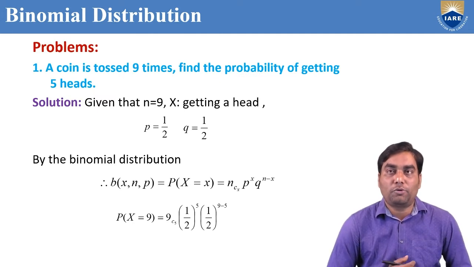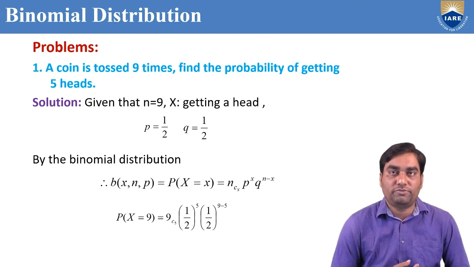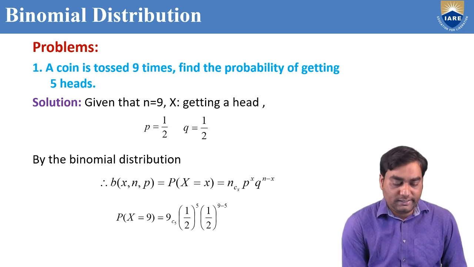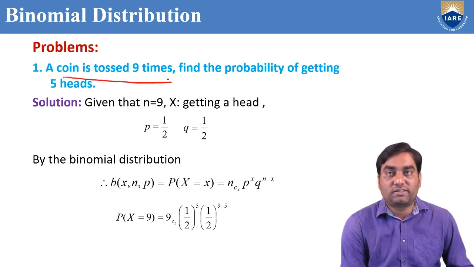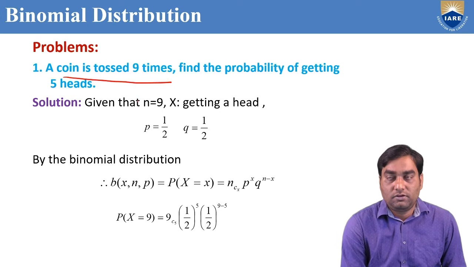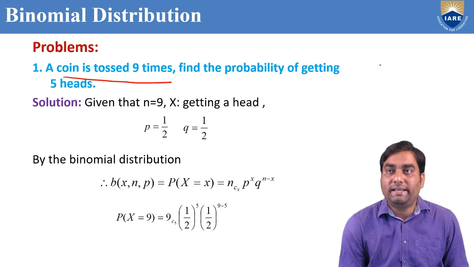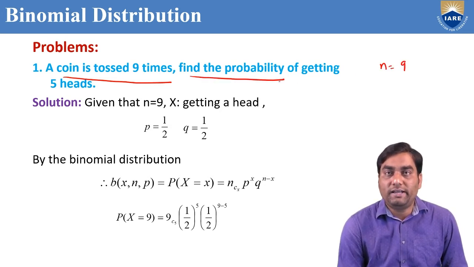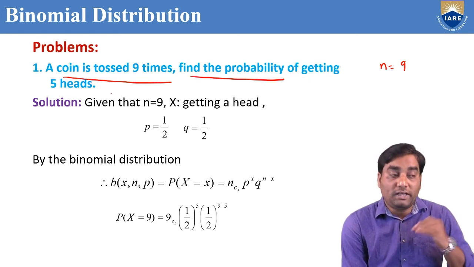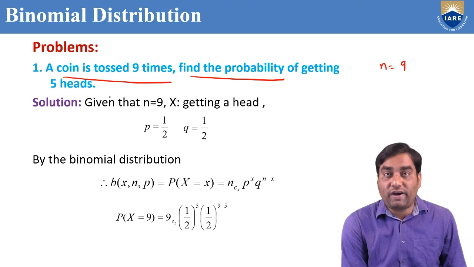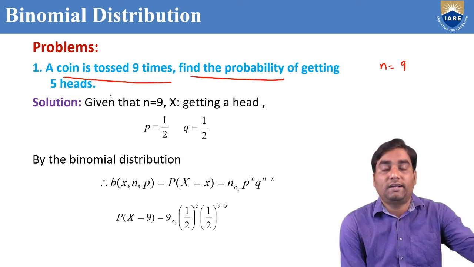Suppose I take one problem, how to solve problems on binomial distribution. See, a coin is tossed 9 times. A single coin tossed 9 times. That means n equal to 9. We require to find the probability of getting 5 heads. What is the probability of getting 5 heads if we toss a coin 9 times?